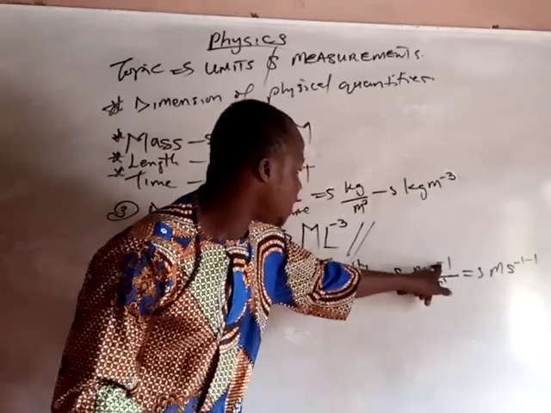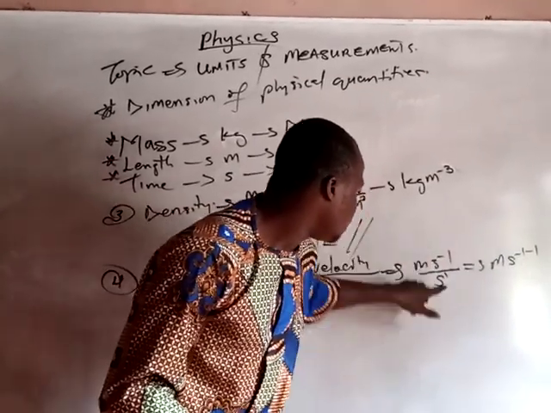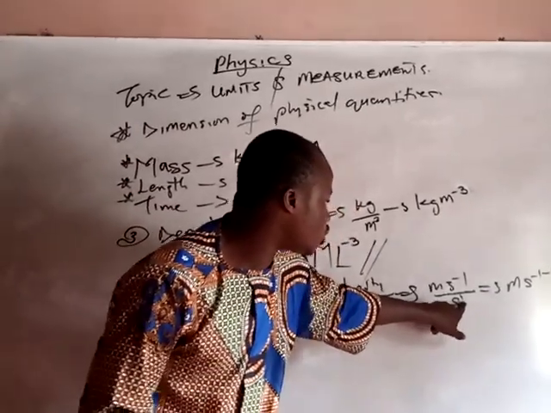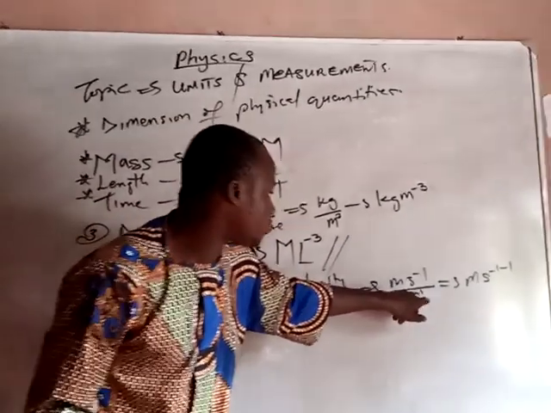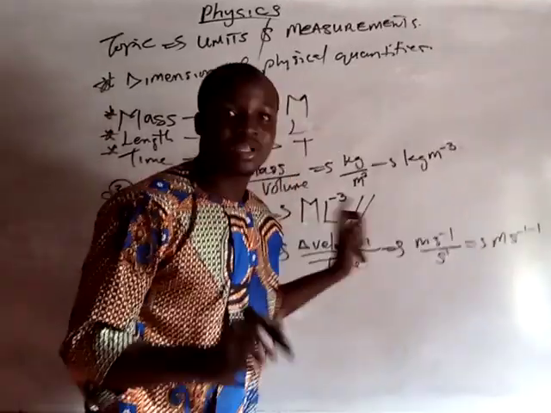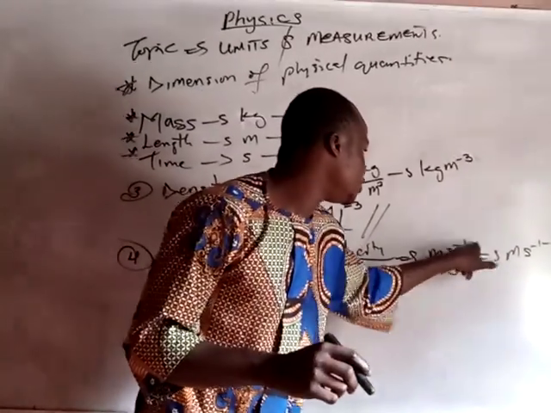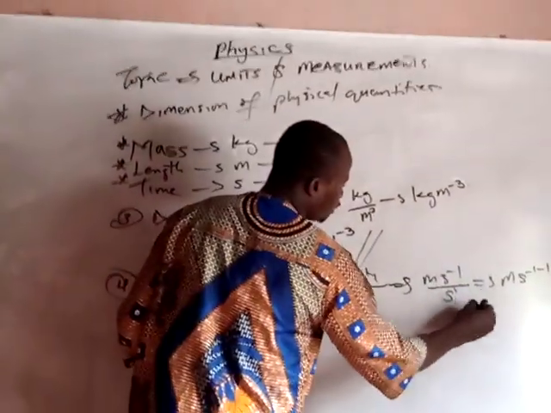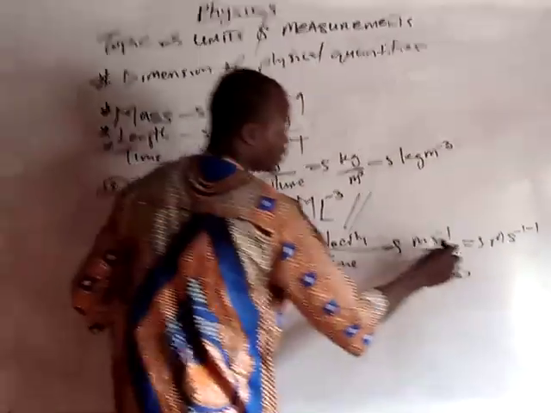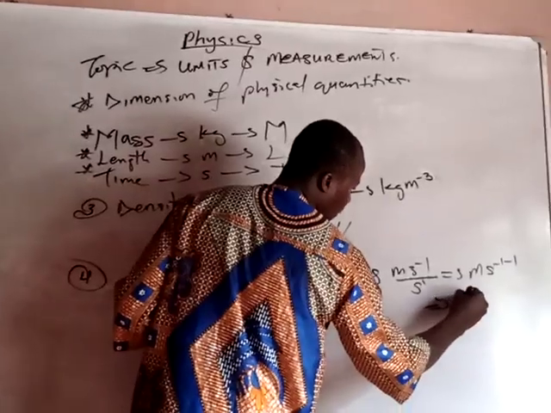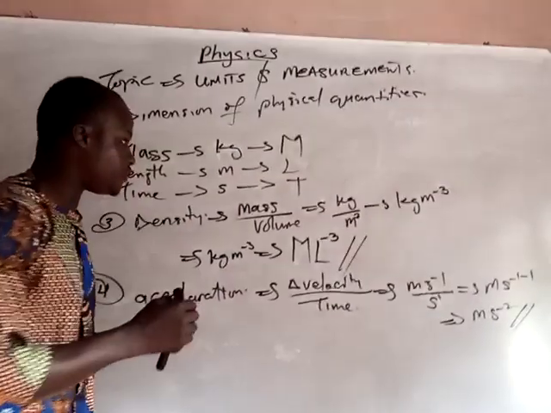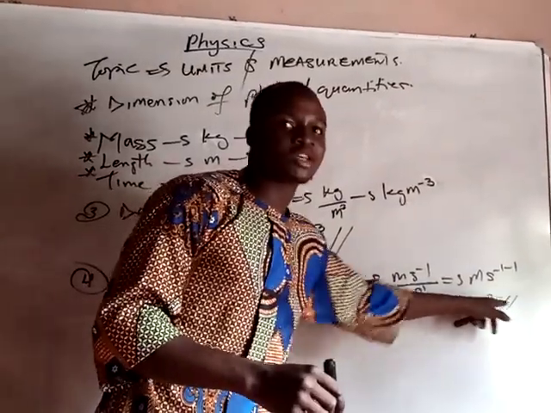Subtract this from this, and you get this. When you deal with this, you have meter per second square. So this is the unit of acceleration, meter per second square.